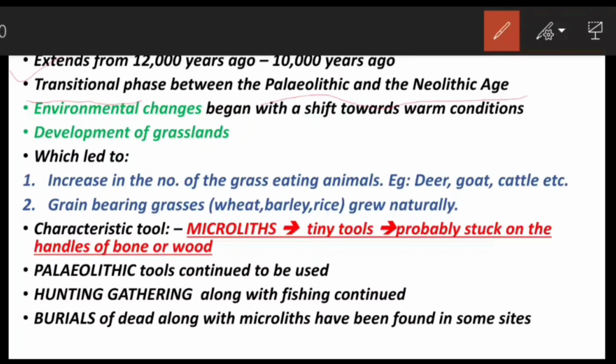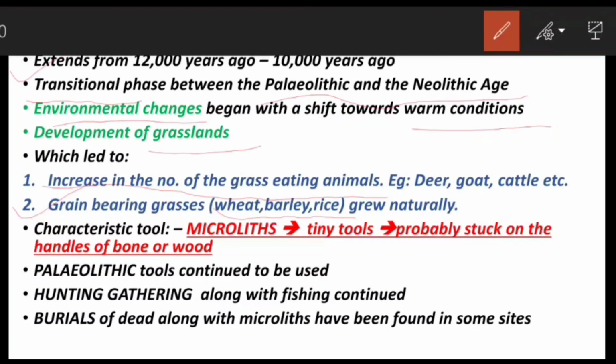During this period, environmental changes began and the climate became warmer, which led to the development of grasslands. As a result of which, there was an increase in the number of grass-eating animals like cattle, deer, goat, etc. And the grain-bearing grasses such as wheat, barley and rice grew naturally.